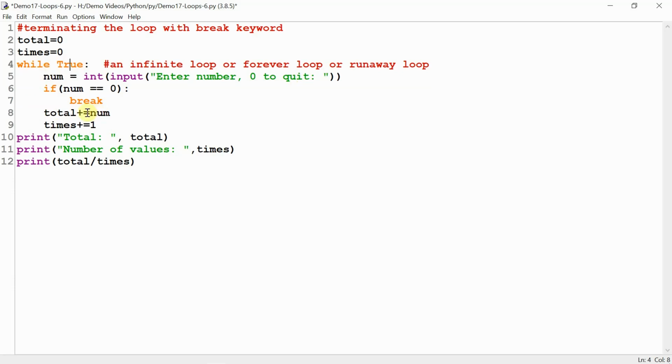So this loop is accepting numbers, calculating the total. If the user enters 0, this loop will terminate. Otherwise, this loop will keep going on. If the user has entered 0, the break keyword will bring the control to line number 10. Here, the total of the values is being displayed, how many times the values have been entered, and then the average of the values is being displayed.